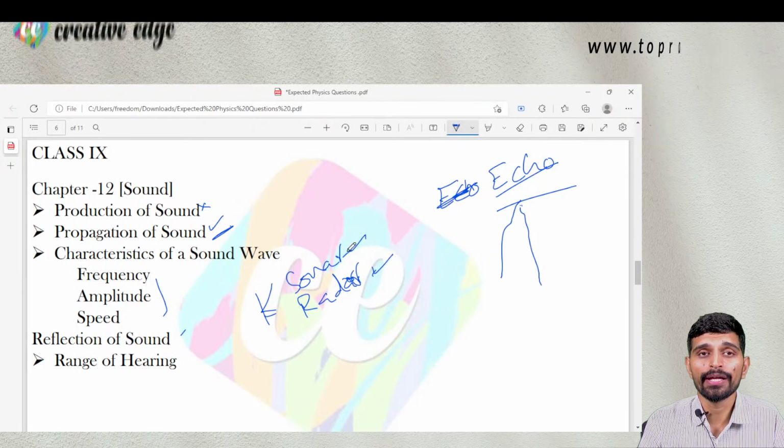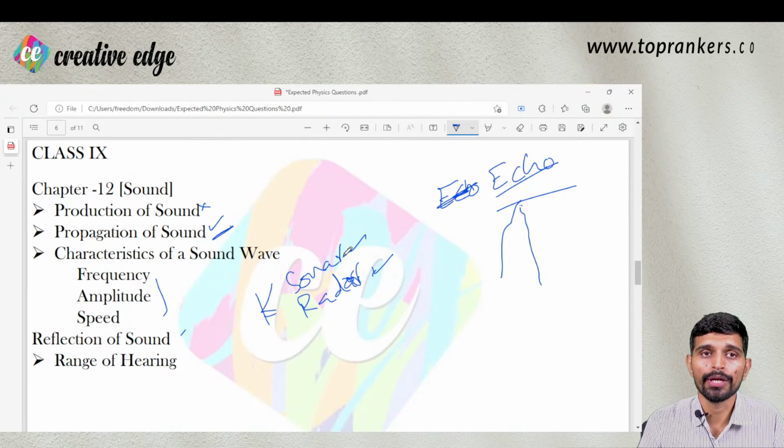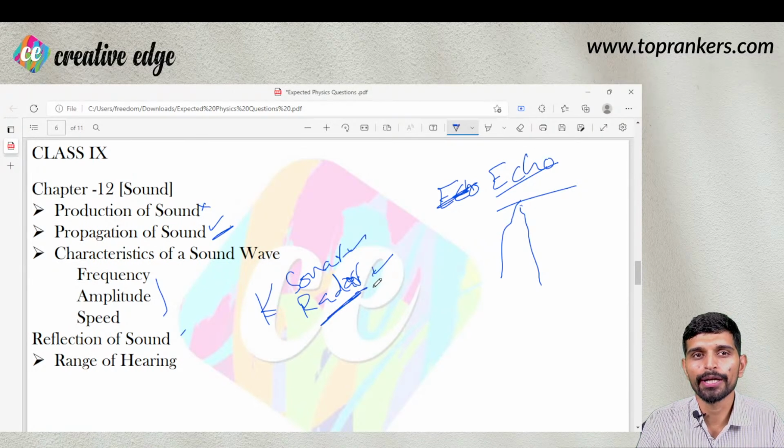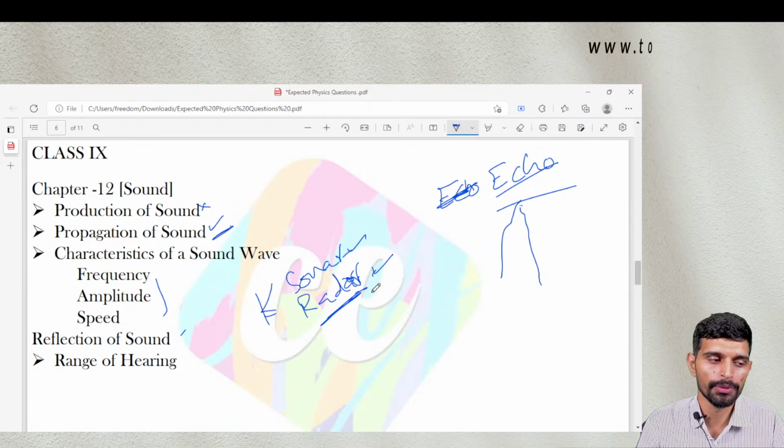Bats and whales use sonar waves to detect a person or object in their path of motion. Radar is the technology used by humans to detect the motion of planes or objects in air.